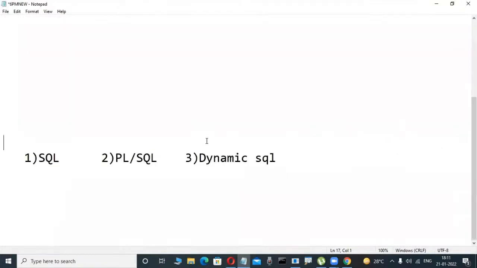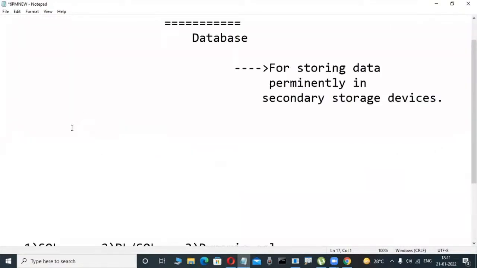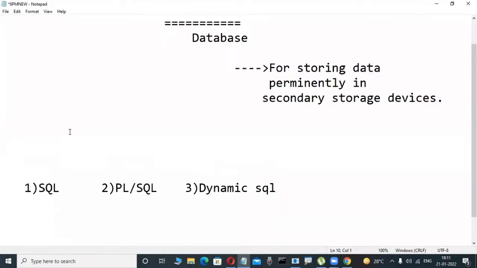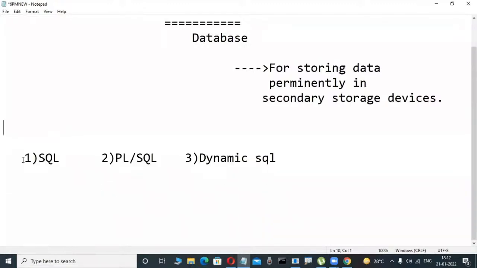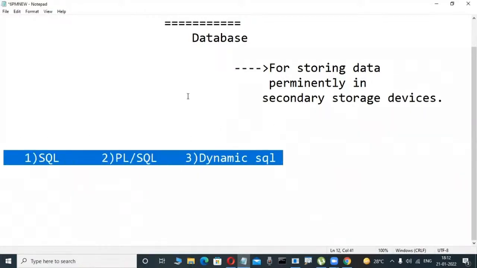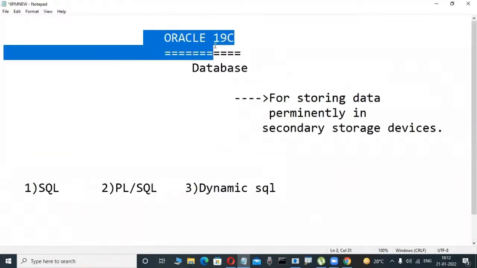That's why, what I was telling you about yesterday: if you want to operate this Oracle software, we are using SQL, Structured Query Language. Another language is PLSQL, Procedural Language extension for SQL. Another language is dynamic SQL. Through these three languages, we are operating this Oracle software in your companies.